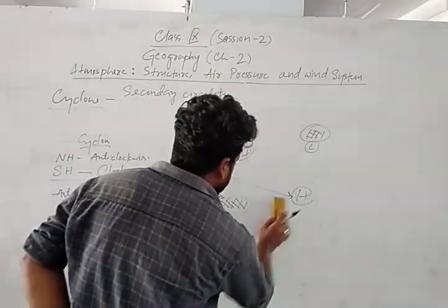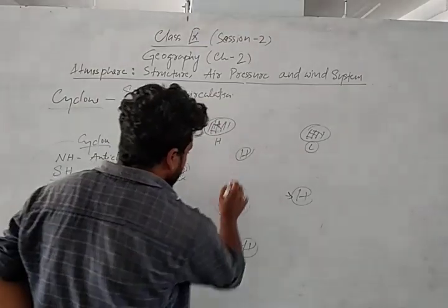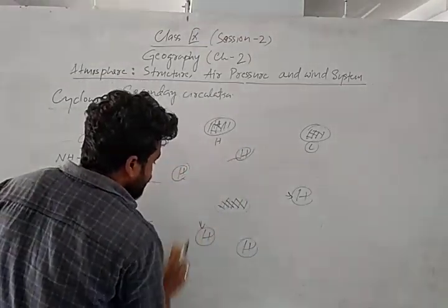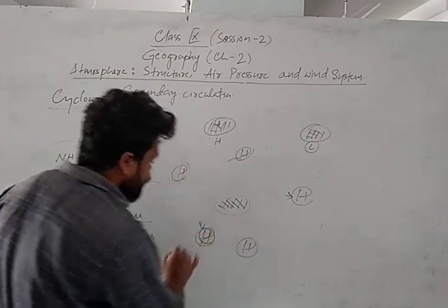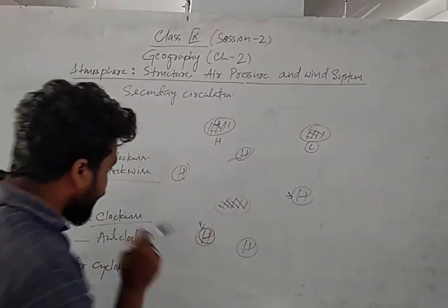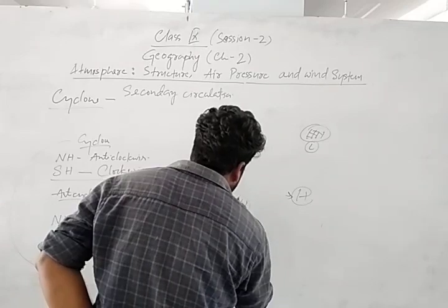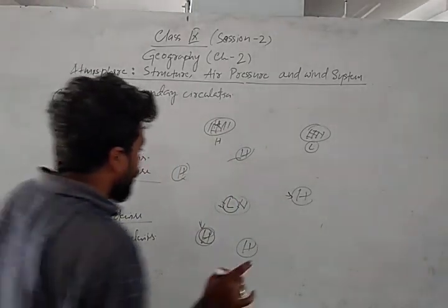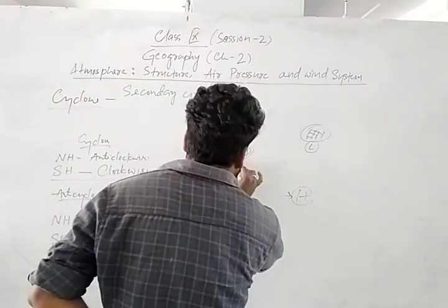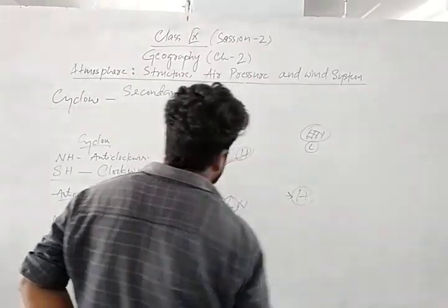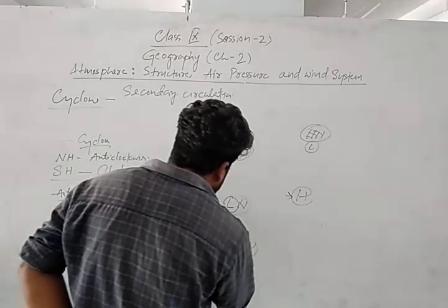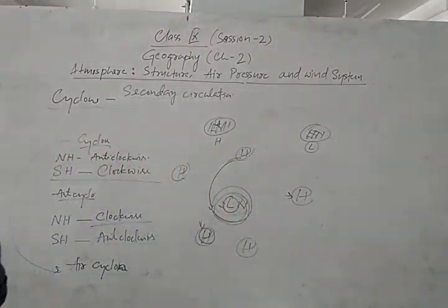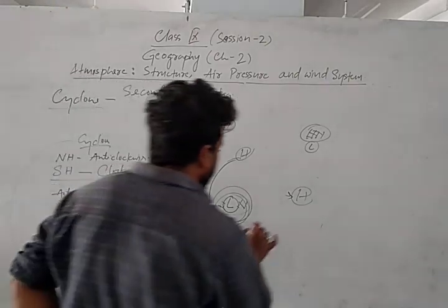Suppose from this high pressure zone, wind is coming to this zone, what will happen? The wind will never reach this zone. Why? Because there is high pressure depression of the air, right? Then what will happen? In the middle there is one low pressure zone, symbolized by L. L means low pressure zone. Whenever wind comes from the high pressure zone, it will take the cyclic path and start moving around the low pressure zone. Okay? So the same condition will be there.